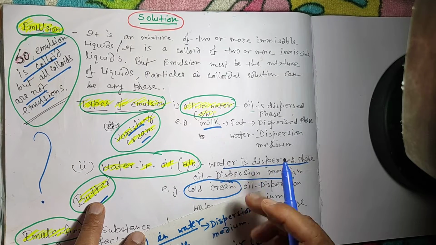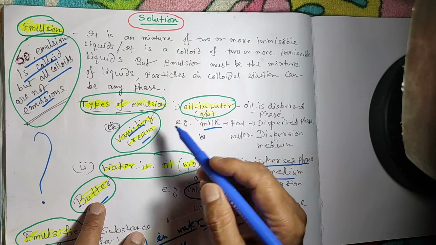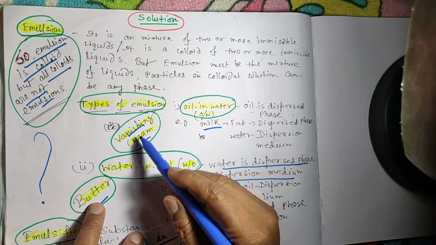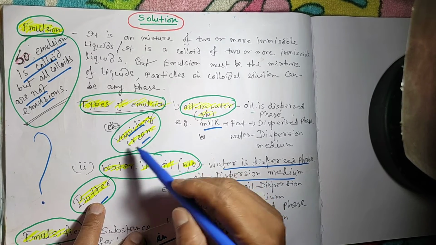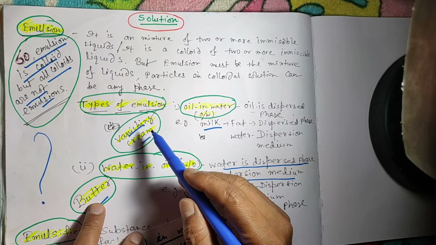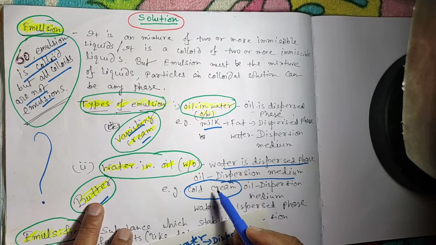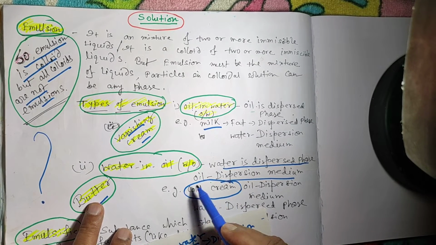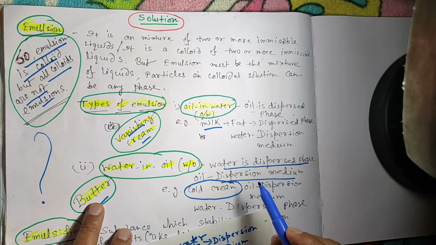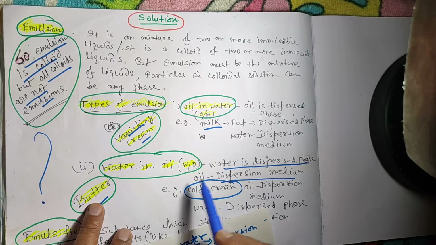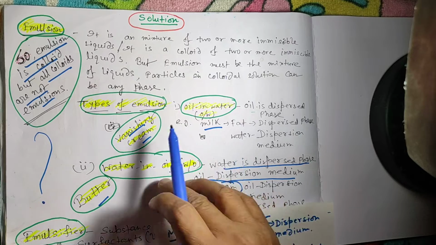Okay. Now in case of vanishing cream, I don't know if you have any idea about vanishing cream. If anybody applies this vanishing cream, then it vanishes because this is oil in water. But in case of cold cream, we apply it in winter, and skin becomes oily after using cold cream. Okay, that means this is water in oil. So in this way we can distinguish them.